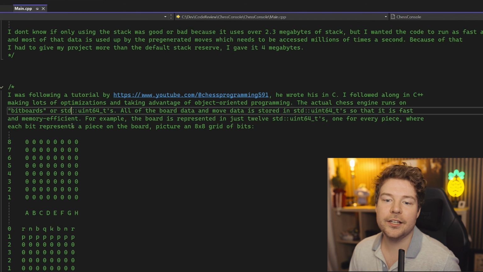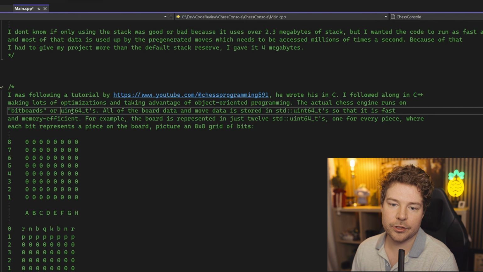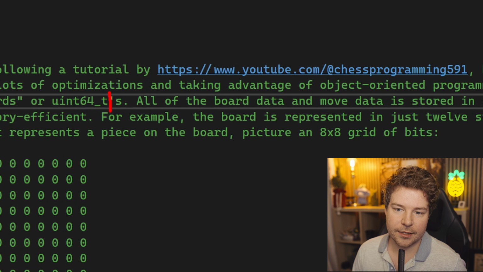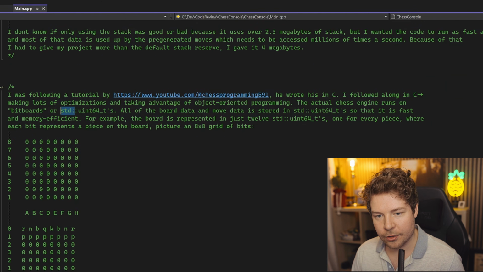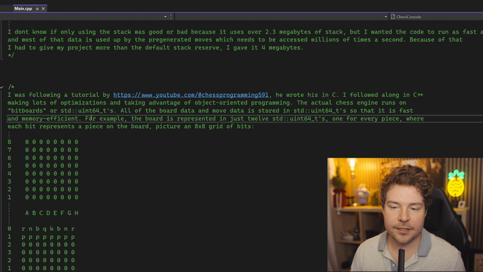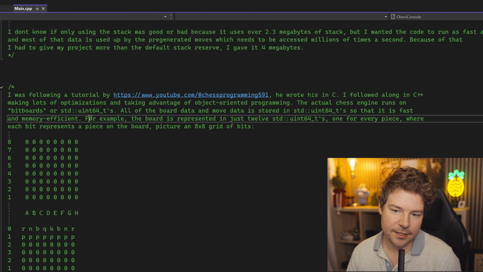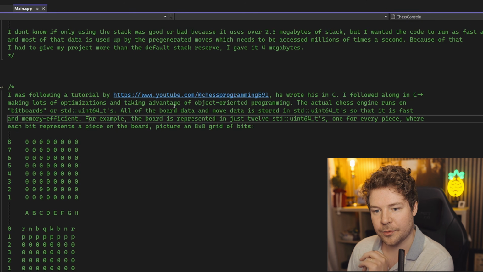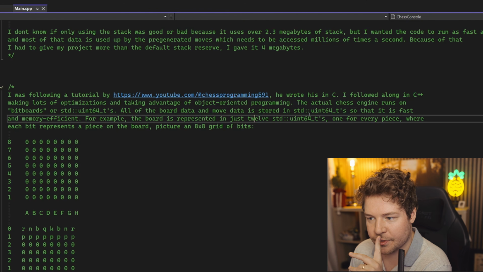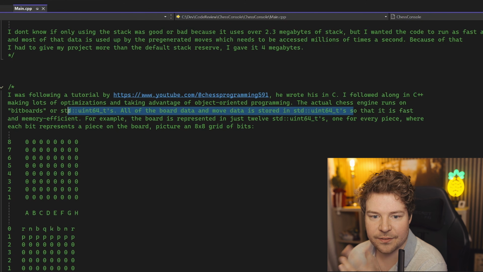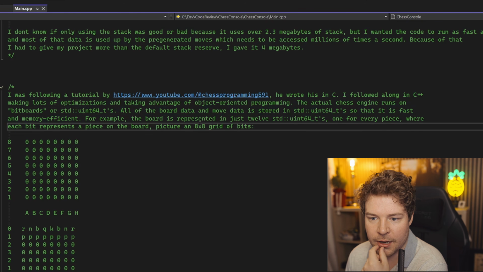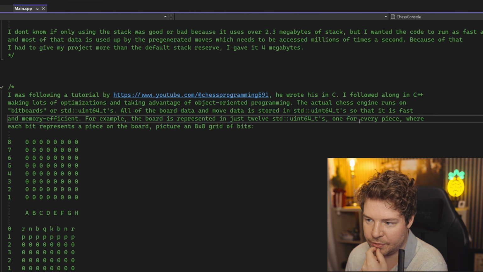I'll talk about types in the std namespace a little bit later, but no one really writes this. People usually just write the types like this, and we'll see what your code looks like. It's one of those things that, I don't think it's strictly in the standard that it's okay, but everyone does it, kind of like pragma once, but we'll talk about it later. All the board data and move data is stored in this as well, so that it is fast and memory efficient. For example, the board is represented in just 12 uint64_ts and 1 for.